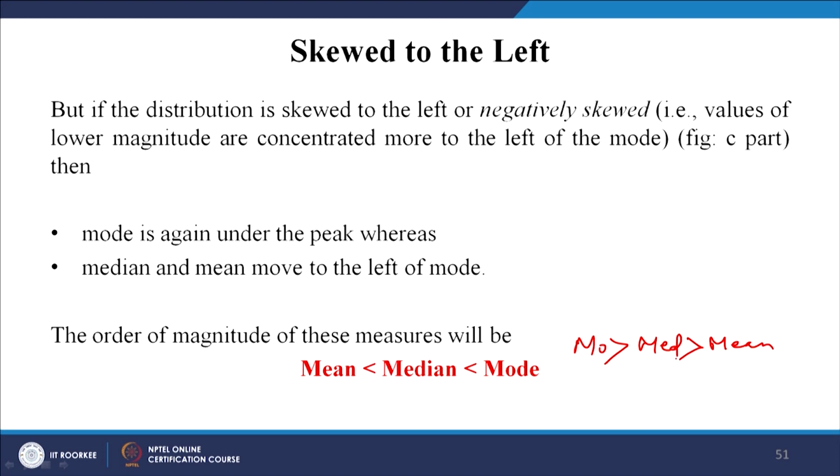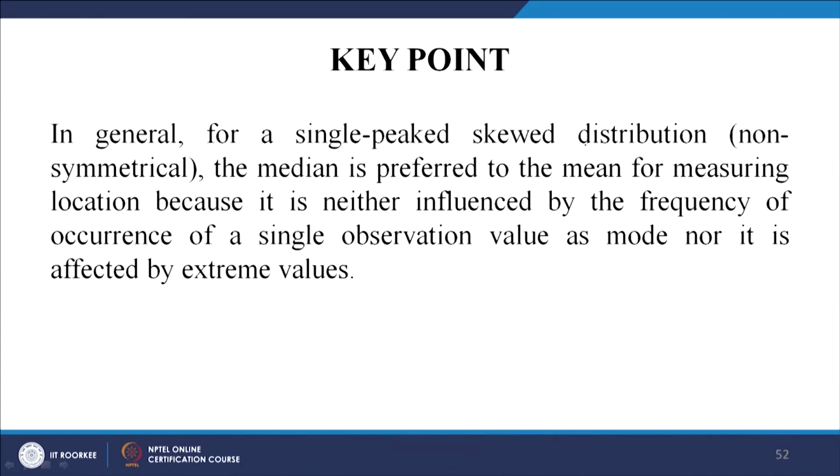So, here the mean becomes the smallest, and in the positively skewed case the mean was the highest. It was the lowest in the left skewed, and in the positively skewed it was the highest. Key point. Now, this is very important. For a single peaked skewed distribution, that means non-symmetrical, the median is preferred to the mean. Why? What is the reason?